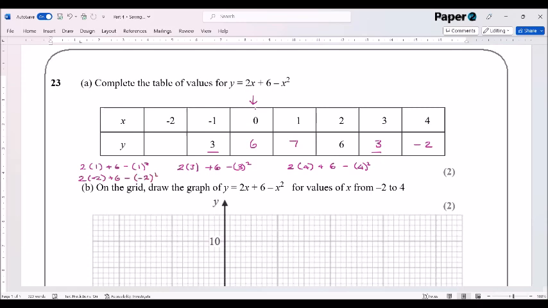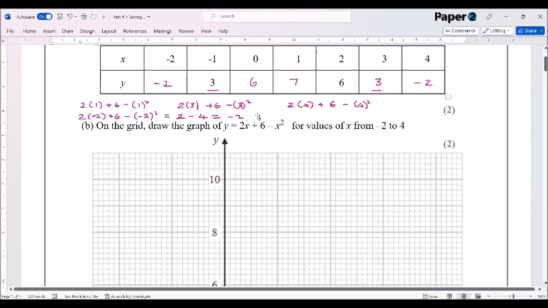Now, I need to be a little bit careful here. This one, if you type it into the calculator, you'll get the right answer. But if you're not bothering with a calculator, be very, very careful with this. So you've got -4 plus 6. -4 plus 6 is 2. And we're going to take away, now -2 squared is -2 multiplied by -2, which is +4. So we're taking away +4. 2 take away 4, of course, is -2. So in there goes -2.